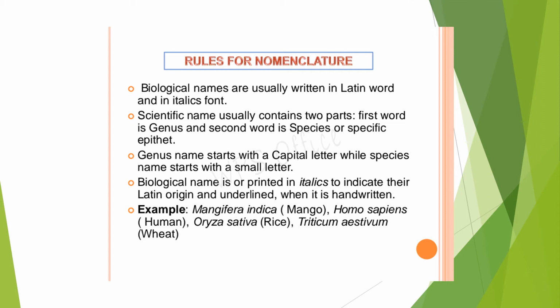In the same way, in zoology, Homo sapiens is the human being. There again, Homo is the genus name of human being and sapiens is the species name. So this way a few examples are given there. In all the examples, it's your duty to find out which is the genus name and which is the species name, and how it has to be written. If you are writing with your hands, it has to be underlined individually.